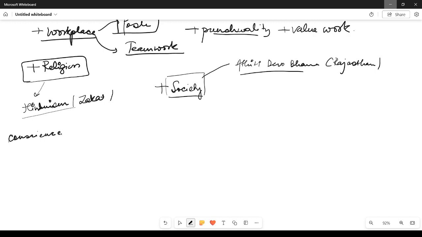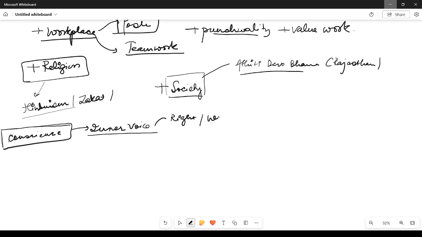This word is something that will help you always in your answer writing, and it will help you in your life also, because conscience is your inner voice. It is your inner voice which teaches you and tells you what is right and what is wrong.